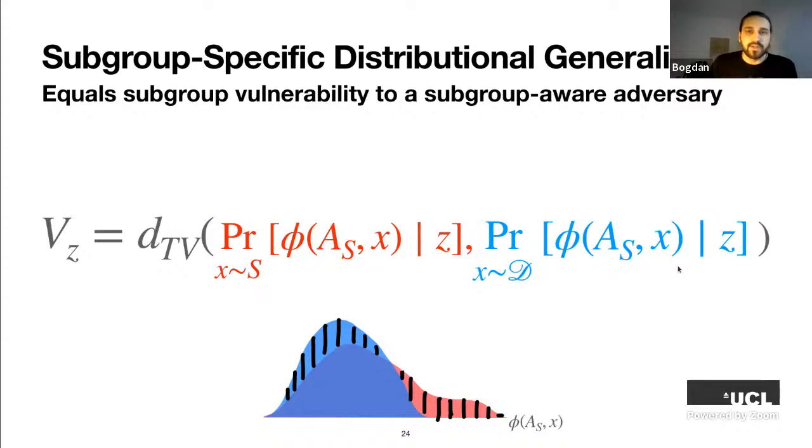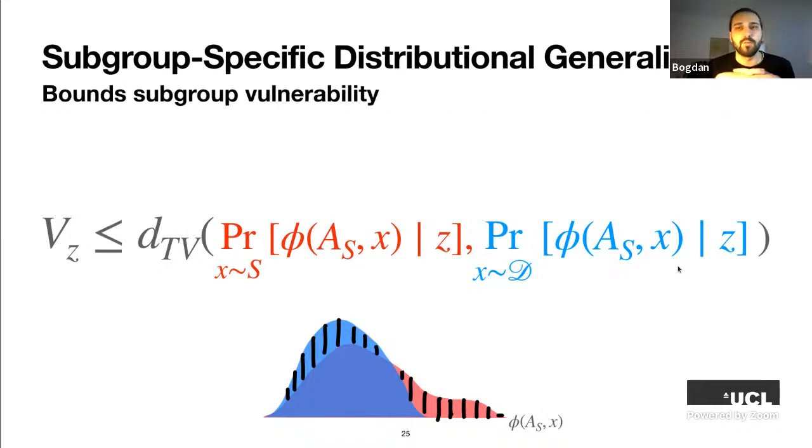Now, because the subgroup-aware adversary intuitively always has higher vulnerability than a normal adversary without subgroup information, the subgroup-specific distributional generalization bounds worst-case subgroup vulnerability. Okay. So this is how subgroup-specific distributional generalization relates to disparate vulnerability. And disparate vulnerability is just the difference between subgroup vulnerabilities of two subgroups.